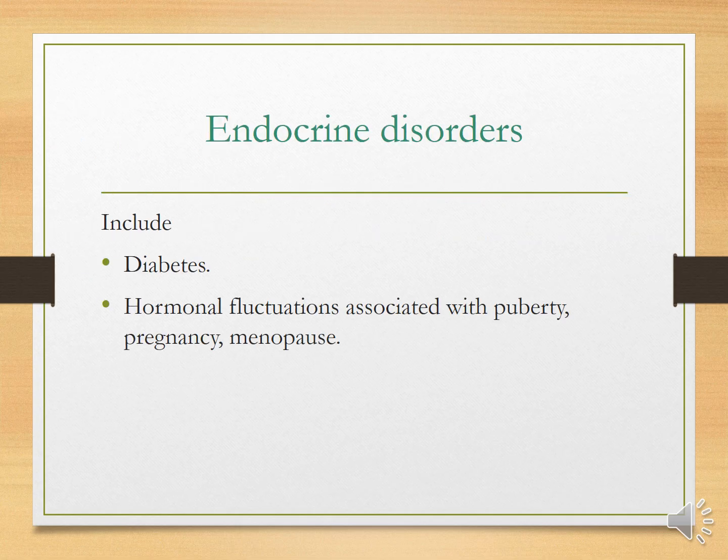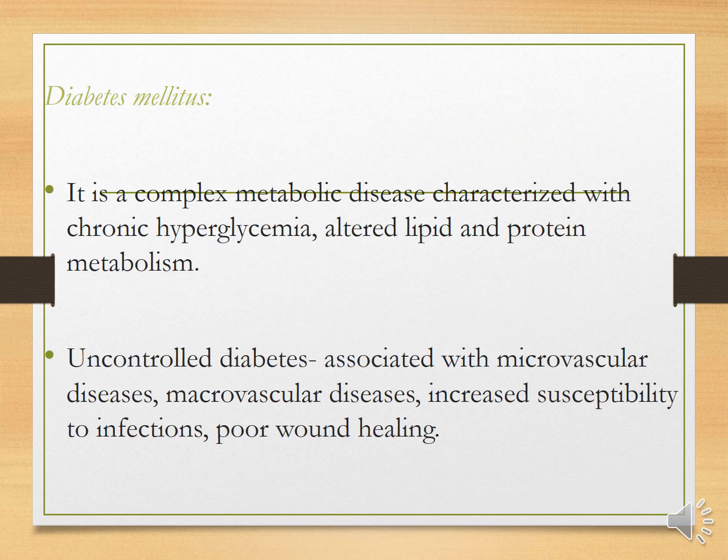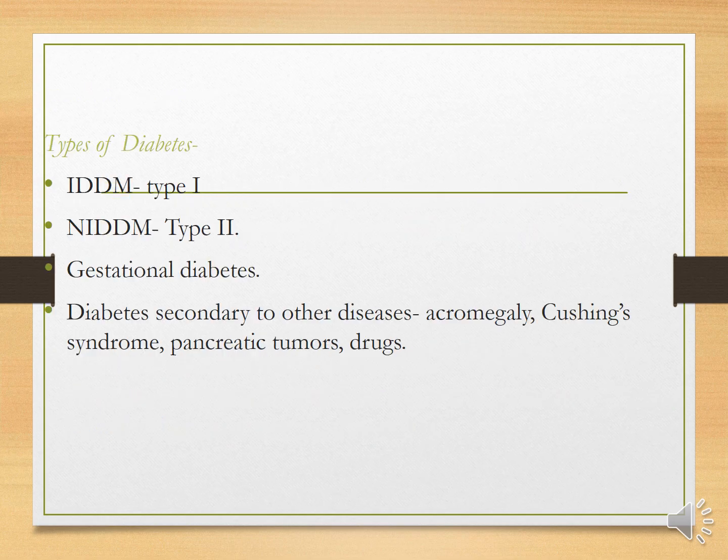So we move on to the endocrine disorders, which is diabetes and hormonal fluctuations associated with puberty, pregnancy and menopause. Diabetes is a complex metabolic disease characterized by chronic hyperglycemia and altered lipid and protein metabolism. Uncontrolled diabetes is associated with macrovascular disease, increased susceptibility to infections and poor wound healing. The different types of diabetes are type 1, type 2, gestational diabetes, and diabetes secondary to syndromes like acromegaly, Cushing syndrome, pancreatic tumors, and drugs.